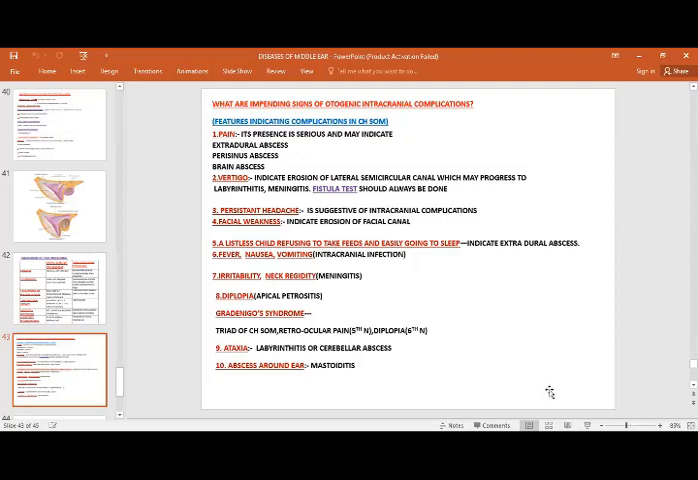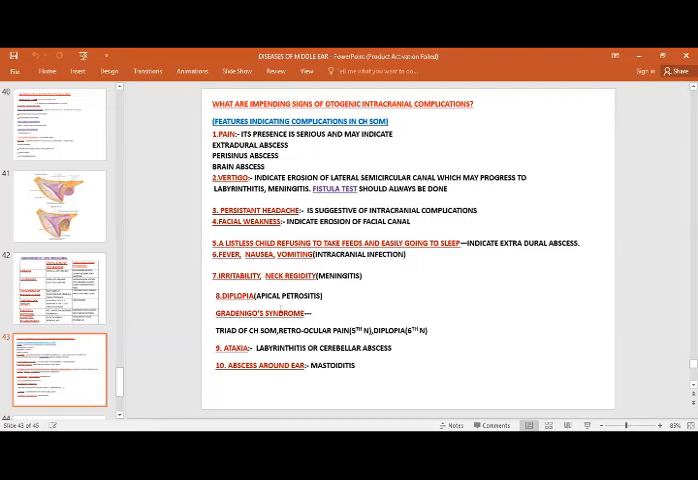So the patient can present with vertigo. Their fistula test should always be done. Persistent headache is suggestive of intracranial complication. Facial weakness, of course, indicates erosion of the facial canal. A child refusing to take feeds and easily going to sleep indicates extradural abscess. Fever, nausea, vomiting will show the intracranial infection. And meningitis, of course, neck rigidity and irritability. And then in some cases diplopia.